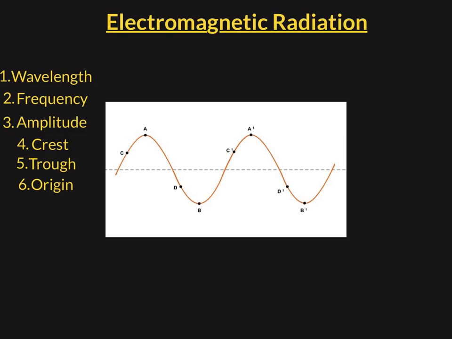The origin is the imaginary line that bisects the wave down its center and gives us a baseline to work off. The crest of a wave is the very top of a wavelength, the part that looks a bit like the peak of a mountain or the crest of a wave. The trough of a wave is the very bottom of a wave, the part that looks like the bottom of a valley. The amplitude is the distance between the origin and the crest or trough.